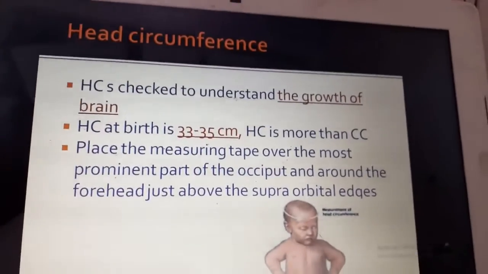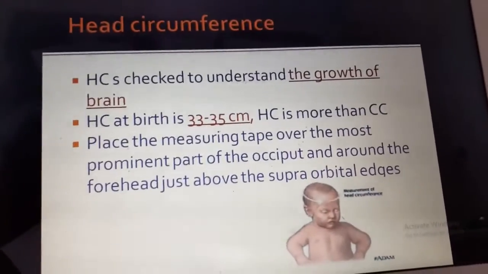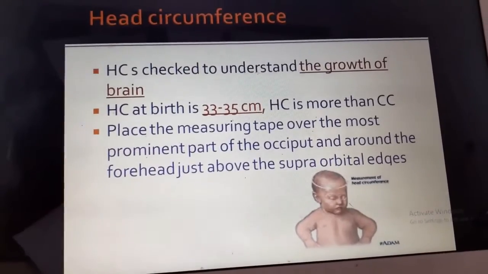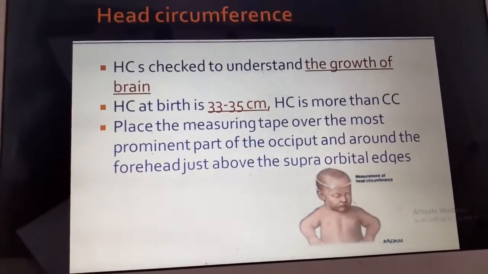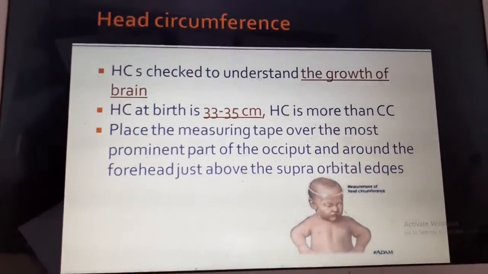The next one is head circumference. How do you check the head circumference? Head circumference is the best index to understand the growth of brain, and the head circumference at birth is 33 to 35 centimeter, and always head circumference is more than the chest circumference for an infant.